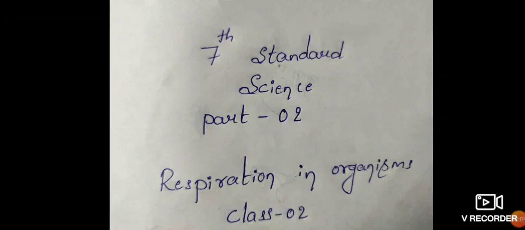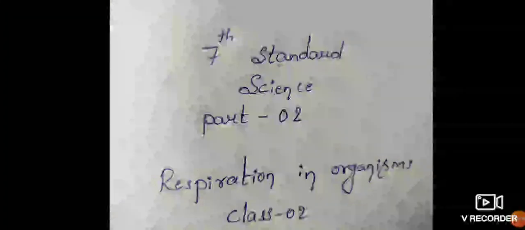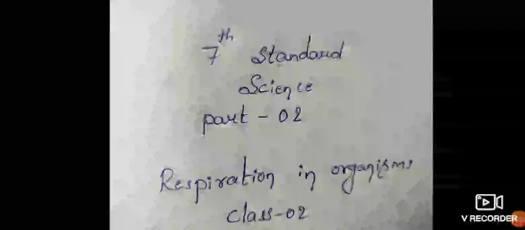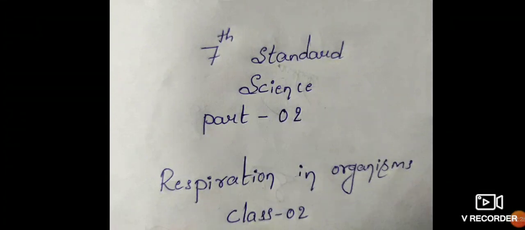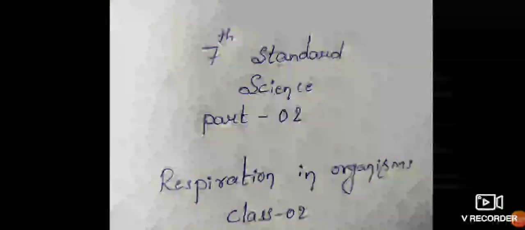breathing in other animals. In the previous class introduction, I already told what we are going to study in this chapter: breathing in animals, in cockroaches and in fishes, and also in plants, along with earthworms. So we are going to study how breathing takes place in those other animals. We shall move on one by one.